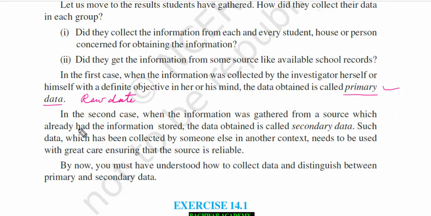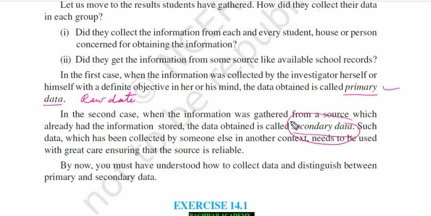data. In the second case, just you see, when the information was gathered from a source which already had the information stored, the data obtained is called secondary data. Suppose task has been given to you to find out the height of the students from your class. So you went individually and you have taken that information, or you have collected data by yourself, then that will be called primary data.